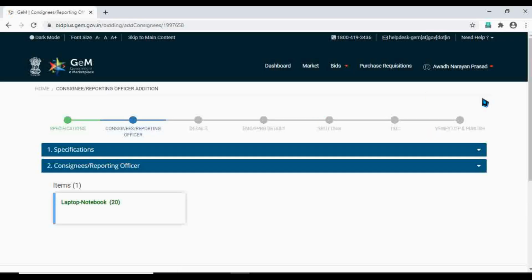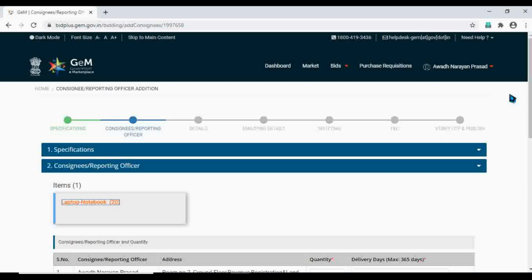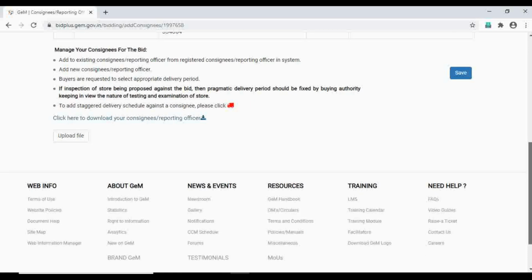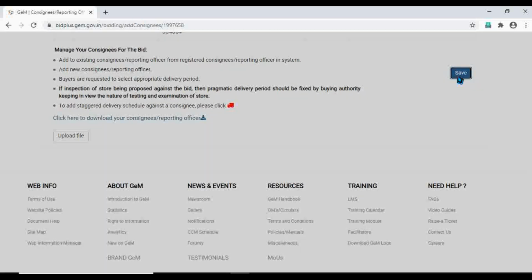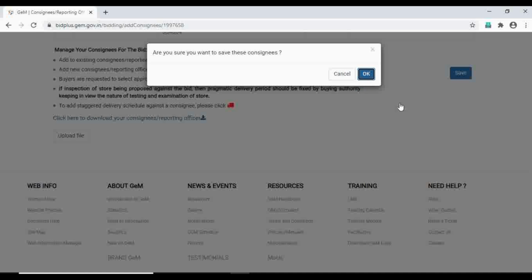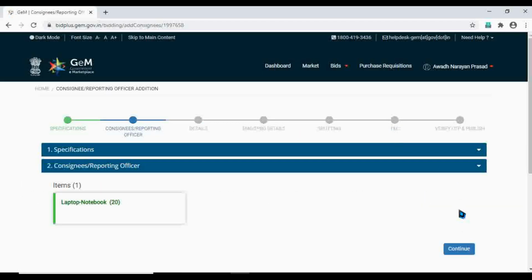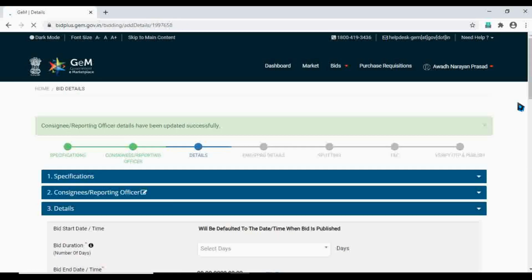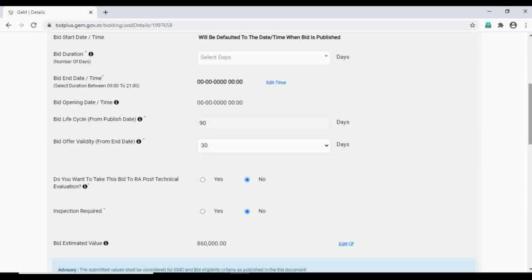Now this is the option for defining the consignee location. If you want to change the consignee, if you have more than one consignee, you can choose the consignee and go for save and OK, and then continue. Now this is the actual page.